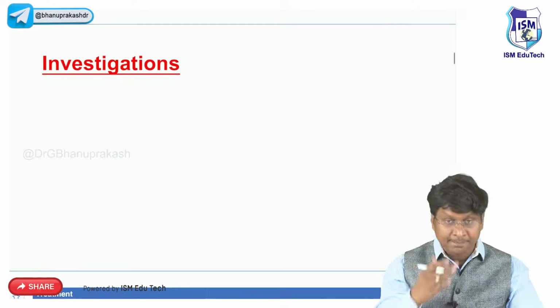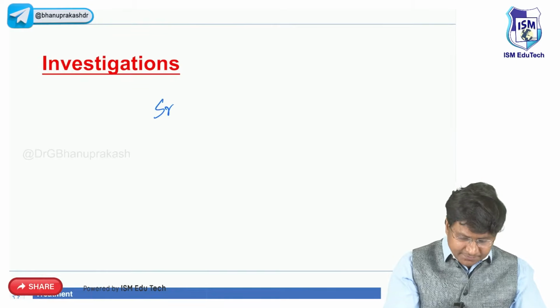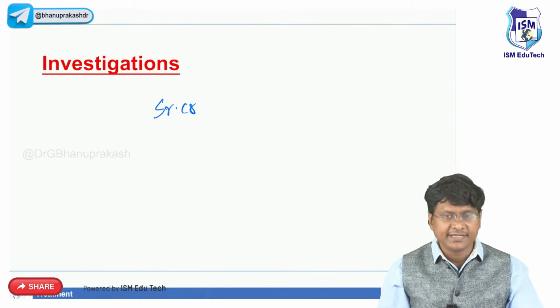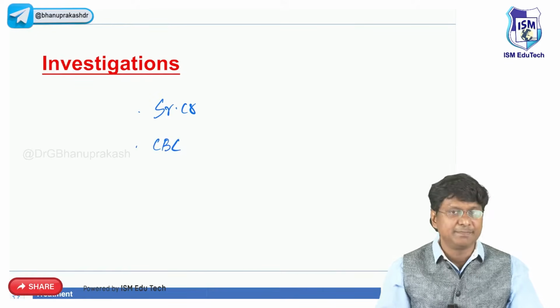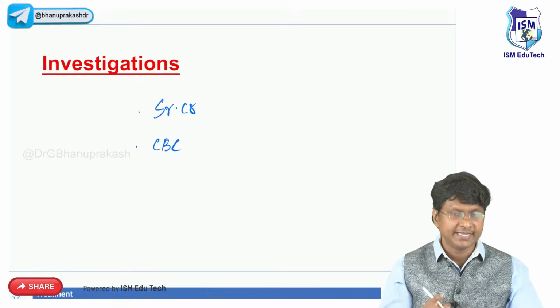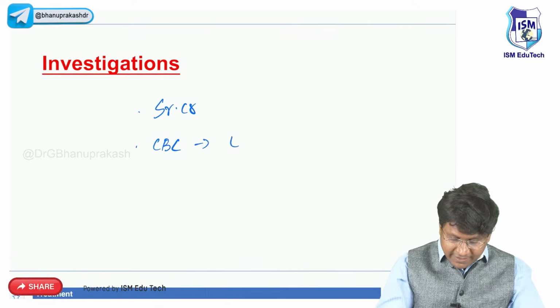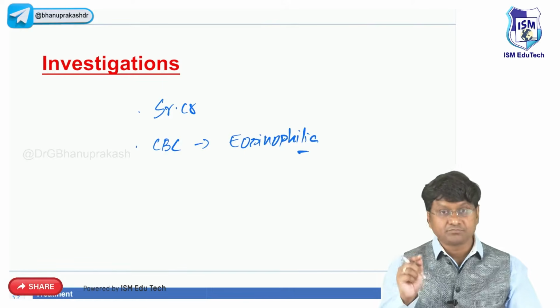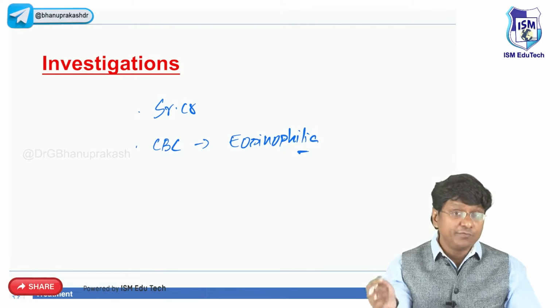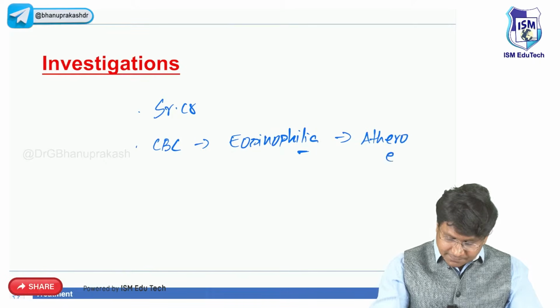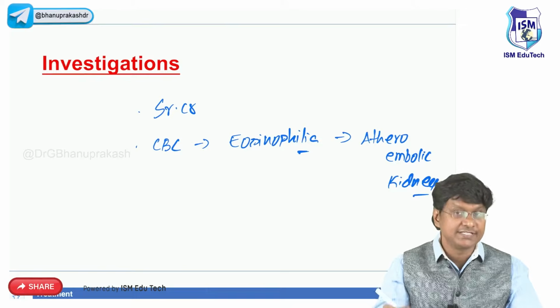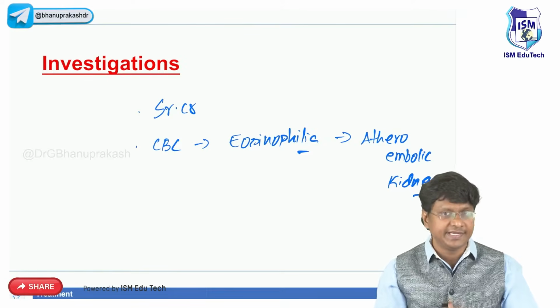Then how do you work up these patients? So first and foremost, definitely the serum creatinine. The serum creatinine level will be elevated, and even urea levels are also elevated. But when you do a complete blood picture, there can be anemia, and eosinophilia will be there. But in which condition of acute kidney injury will you have the eosinophilia? Eosinophilia and eosinophiluria indicate atheroembolic kidney disease, right? Eosinophilia as well as eosinophiluria, you will have atheroembolic kidney disease, right?